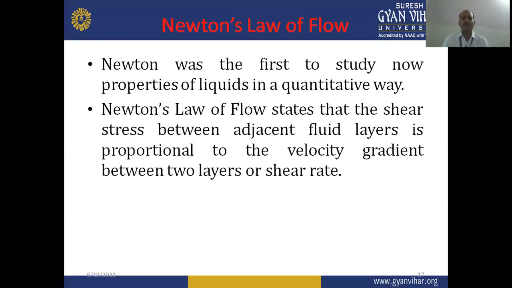So as per Newton's law of flow, the shear stress between adjacent fluid layers is proportional to the velocity gradient between two layers. In simple words, the shear stress is directly proportional to the shear rate. So Newton's law of flow can be written as: shear stress is directly proportional to shear rate.